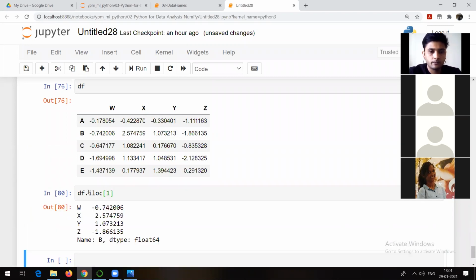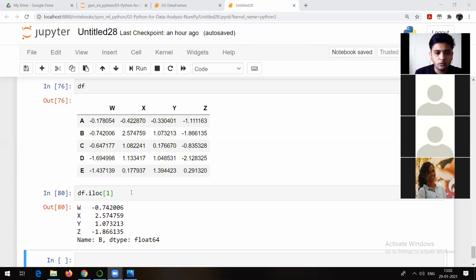Let's see. Okay. So now whatever you are able to see, what is this actually? You can check what I have given, 1. So 0, 1, 2, 3, and 4. Right now I have given 1. So what I got is 0.7, 2.5, 1.0, minus 1.8. That means I got the row which is at index 1. So iloc stands for index location.